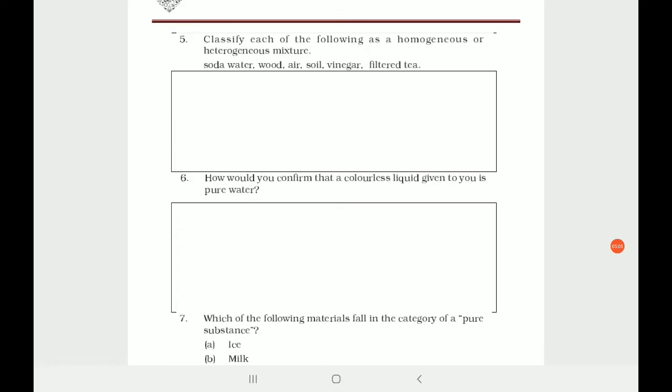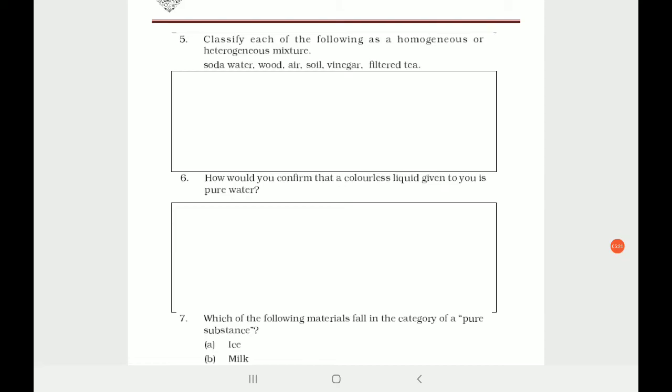Classify each of the following as a homogeneous or heterogeneous mixture. Homogeneous means it will mix all together, and heterogeneous means it will remain separate. Soda water is a homogeneous mixture. Wood is of course, I feel, a heterogeneous mixture.